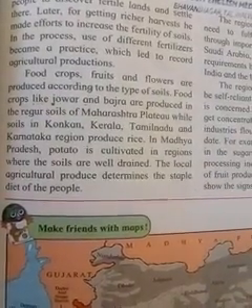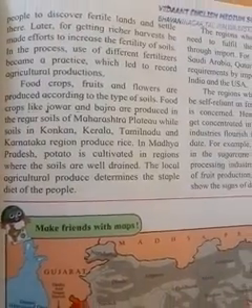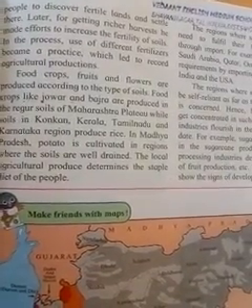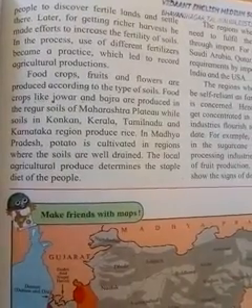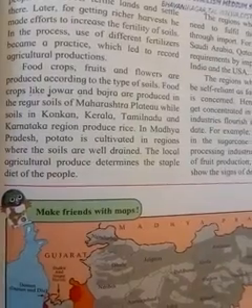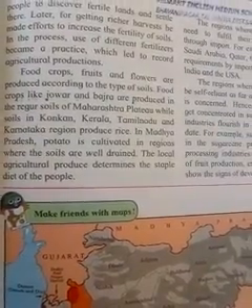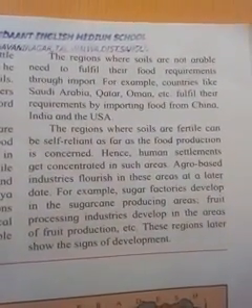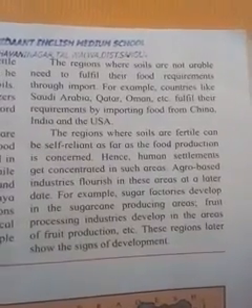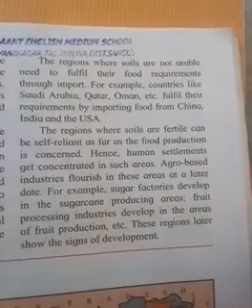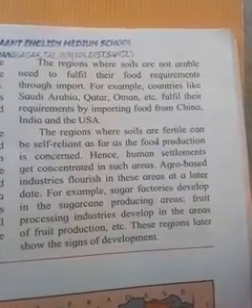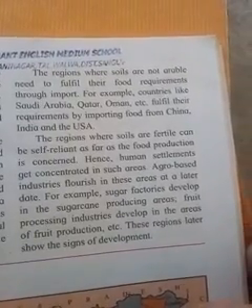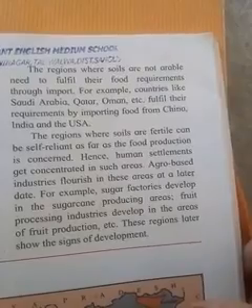Soil in the Konkan, Kerala, Tamil Nadu and Karnataka regions produces rice. In Madhya Pradesh potato is cultivated, and Madhya Pradesh is famous for potatoes. The local agricultural produce determines the staple diet of the people. The regions where the soil is not arable need to fulfill their food requirement through import.